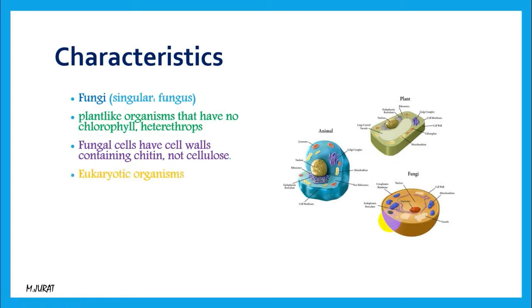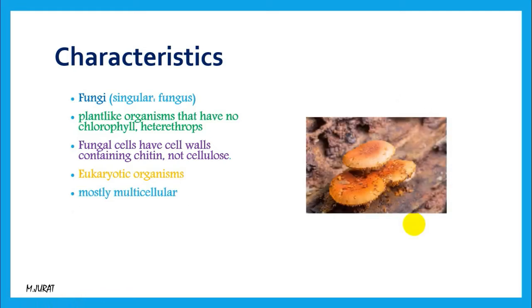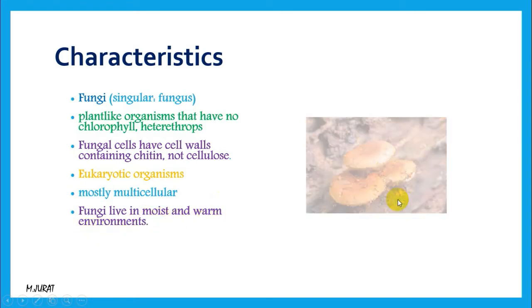And so basically we can understand by the structure of the fungi that they are eukaryotic. As you can see, inside their cells there are lots of organelles, and also their nucleus is covered with a membrane. And they are multicellular. It means mostly we have four phyla for the fungi kingdom, which are mostly multicellular. Only one phylum is unicellular, which is yeast, that we are going to talk about. And usually in moist places we can find fungi. It means in warm and moist environments fungi can grow.